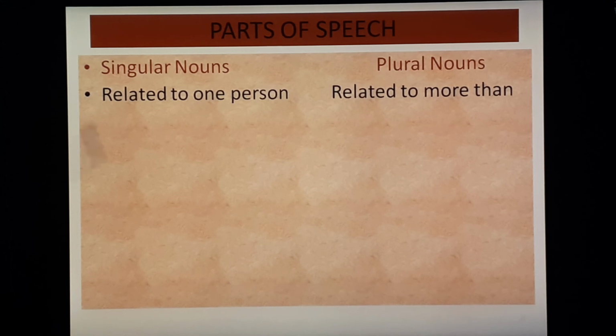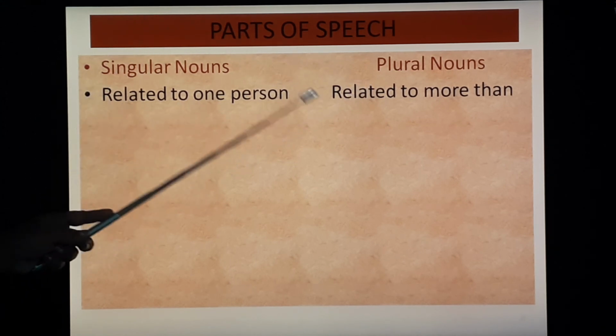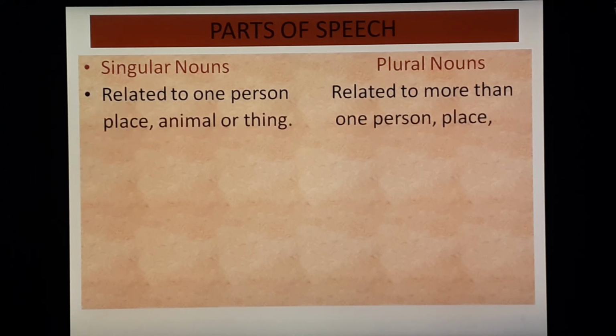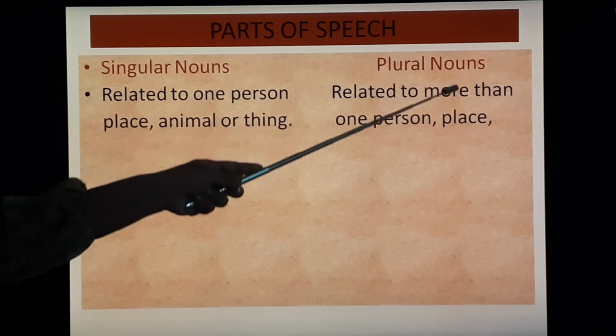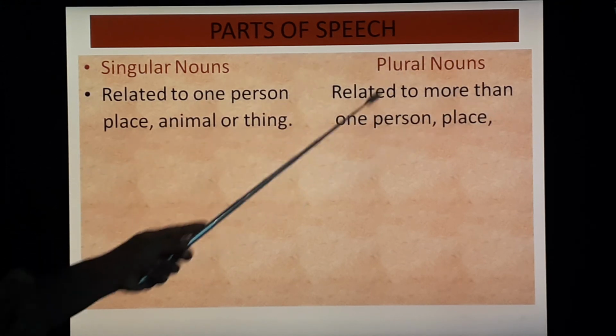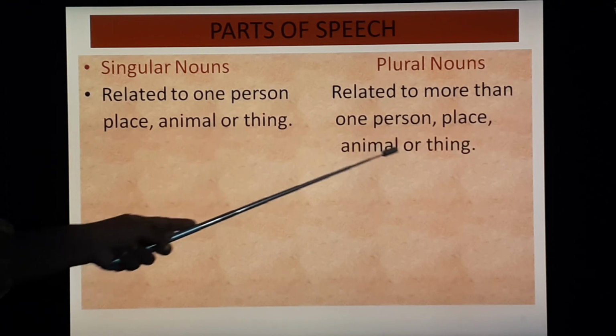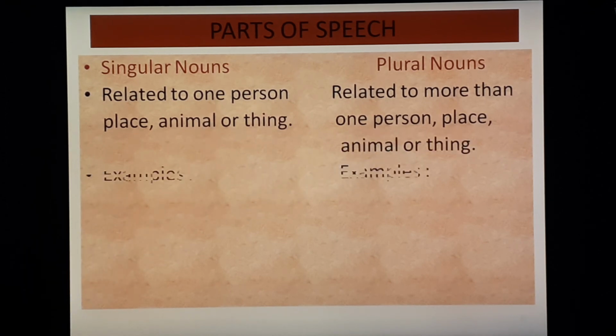Okay, let's see singular nouns and plural nouns together. Singular means related to one person, place, animal or thing. And plural nouns means related to more than one person, place, animal or thing. Let's see examples.